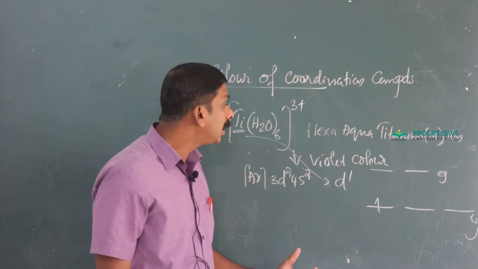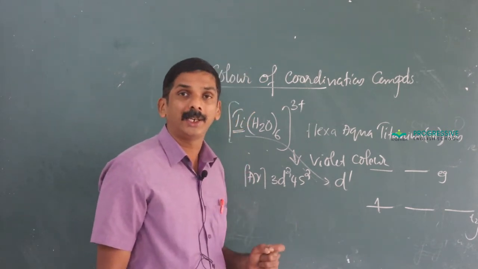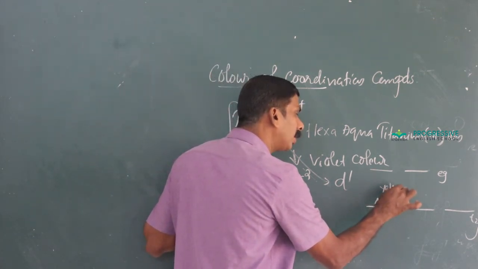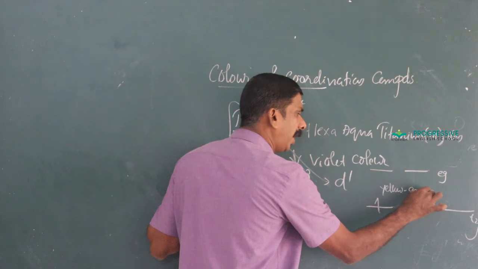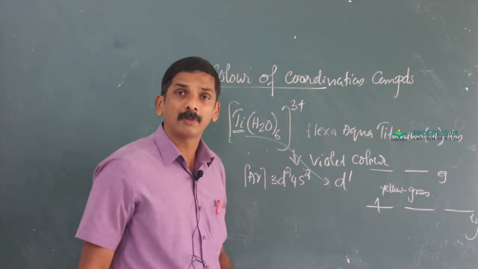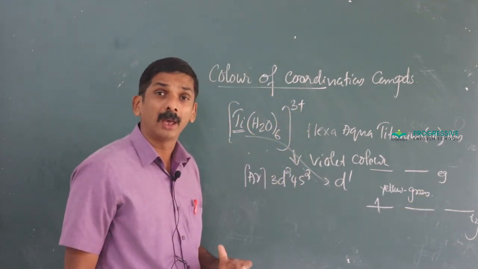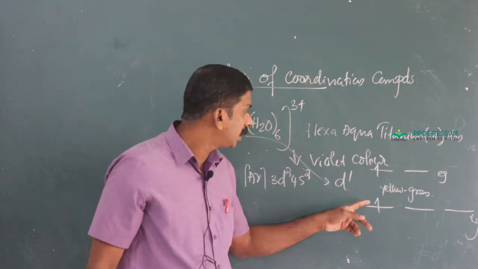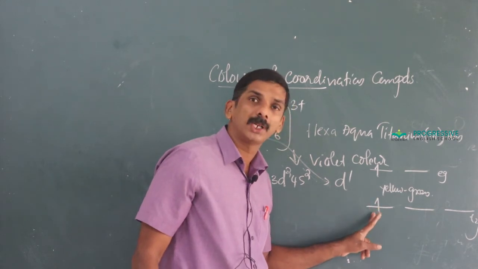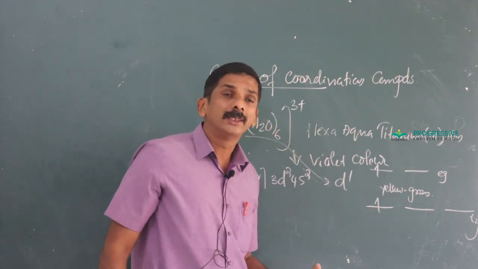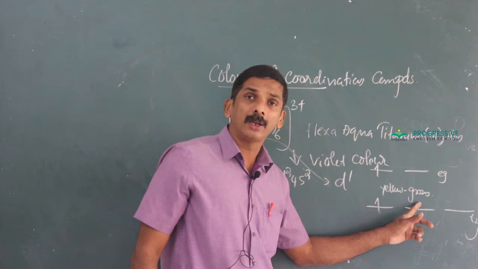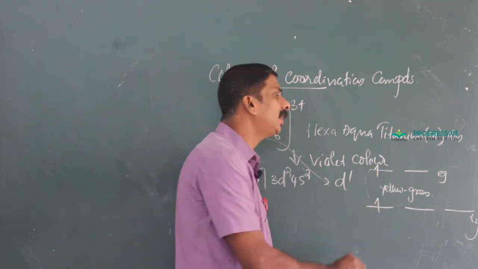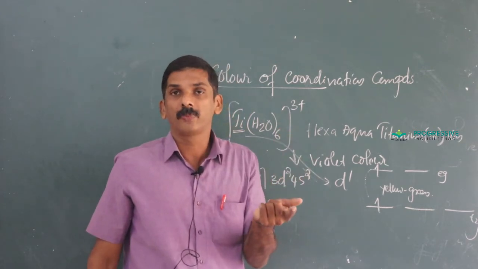When it absorbs energy corresponding to the yellow-green region in the electromagnetic spectrum, the electron is excited to a higher energy level. That is, the electron from the t2g level absorbs energy corresponding to yellow-green and is excited to a higher energy level.